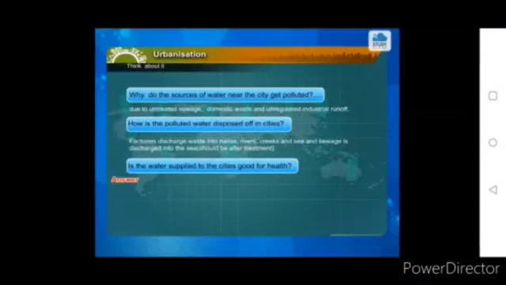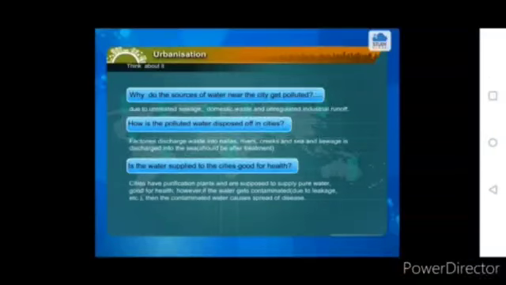Is the city water supplied to the cities good for health? Answer: cities have purification plants and are supposed to supply pure water, good for health. However, if the water gets contaminated due to leakage, etc., then the contaminated water causes spread of disease.